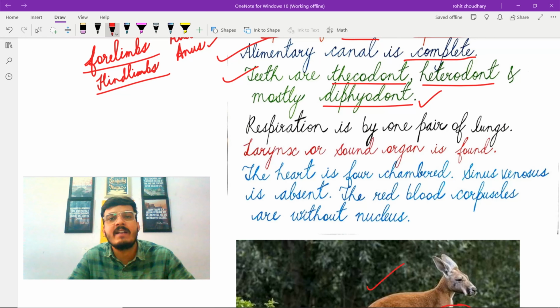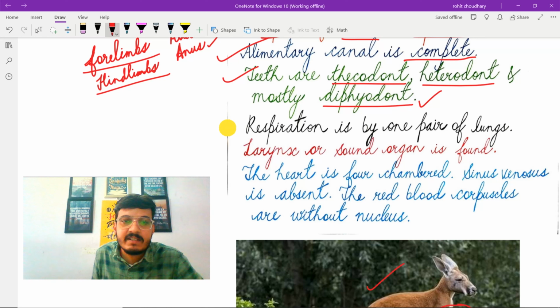The last term is diphyodont teeth. Let's take the example again of human beings. In our case, there are two successive sets of teeth present during the lifetime. The first one is milk teeth or the primary teeth, also known as deciduous teeth. And the second one is permanent teeth or the adult teeth. The milk teeth are replaced by the permanent teeth, and hence the term diphyodont.